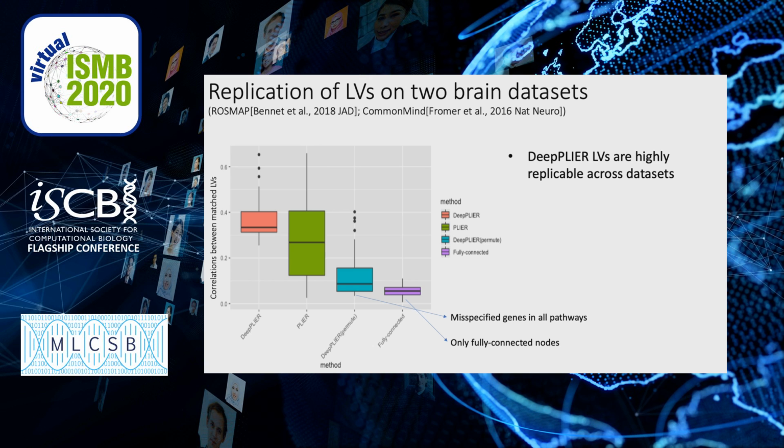In this experiment, we assessed the replication of latent variables independently learned from 2 brain tissue expression datasets, namely ROSMAP and CommonMind. DeepPLIER was compared to PLIER as well as 2 baseline settings where the pathways are either all misspecified or not used at all. From the plot, we can see that DeepPLIER produces more replicable latent variables than PLIER does. Comparing DeepPLIER to the 2 baseline models, we can see that correct pathway information helps the model to extract biological signals.